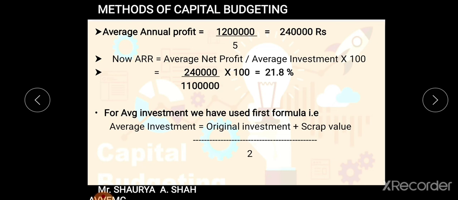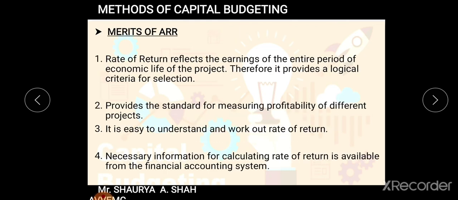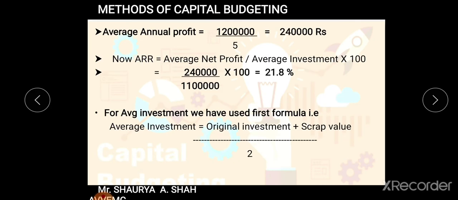Now the second thing which we need is average investment. Which formula can I use, students, in this sum? Are all the particulars given? Just go through the question once again. We have two formulas. One is original investment plus scrap value divided by 2, and the second formula is related to working capital. Now as such no information is given of working capital, so I will use formula number 1 to calculate the average investment. I hope it is clear, everyone.